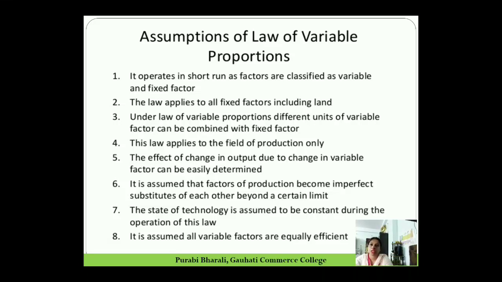If we keep on changing the technology, instead of having decreasing returns or negative returns, we can have increasing returns all the time. So we have to keep the technology constant. Number 8, it is assumed that all variable factors are equally efficient. So these are the assumptions. On the basis of these assumptions, we try to explain the law of variable proportion.